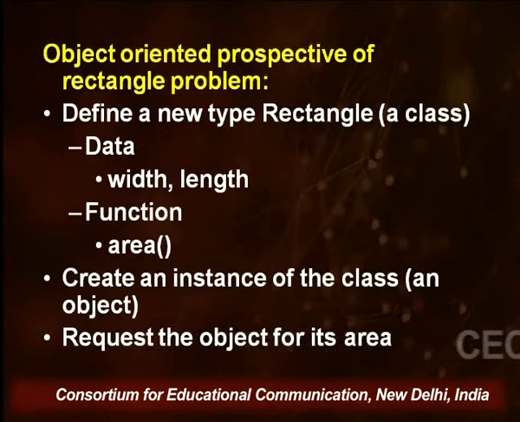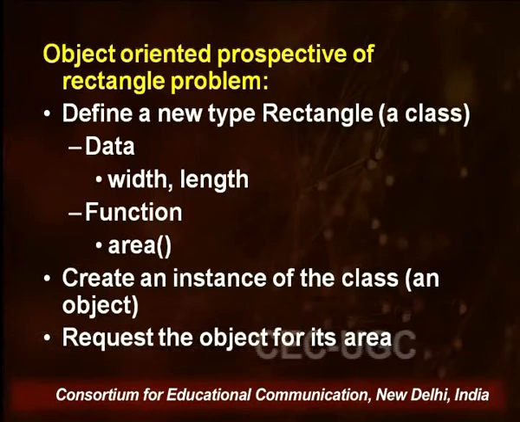In procedural concepts they were loose; here they are tied up with a particular class, or a particular object. So now I have a class which has some data and some function, and I need to create an instance of the class, and this instance of the class is known as an object.